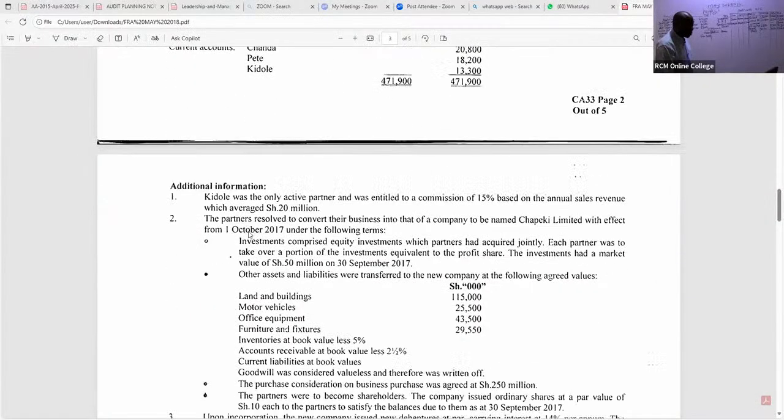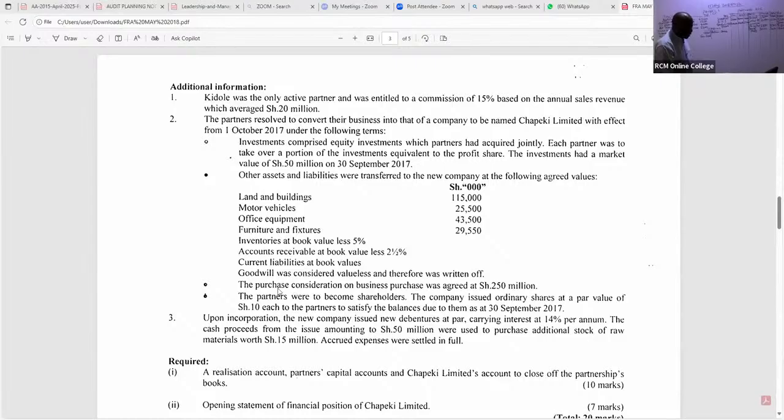Now, ladies and gentlemen, we continue. Look at this note. The purchase consideration on business purchase was agreed at 250 million. That's 250,000, remember, we are cutting 3 zeros.